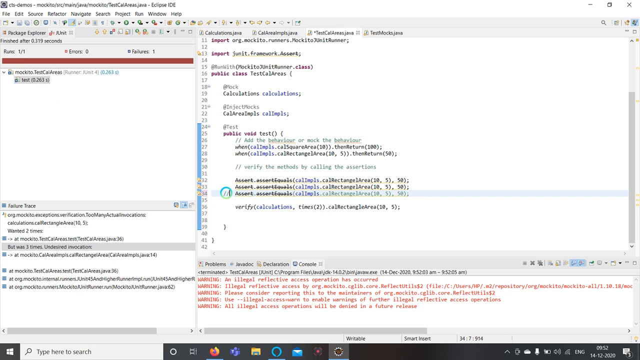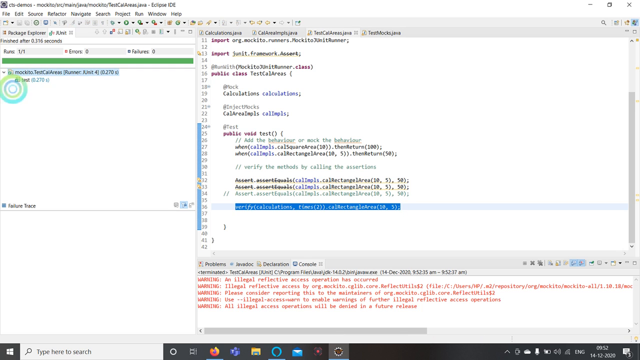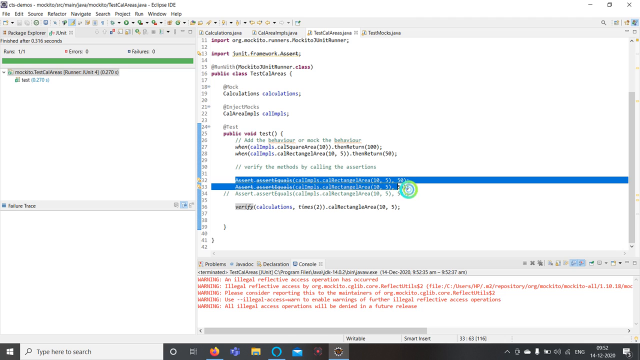Suppose I make this a comment. So now there are only 2 calls. That means my method is called only 2 times. Now, if you run this, it is passed because we are specifying this method to be called only 2 times, and here also we have called this method 2 times only. That is how you can specify the number of times. And by default, when I don't specify anything, the default is 1 time.